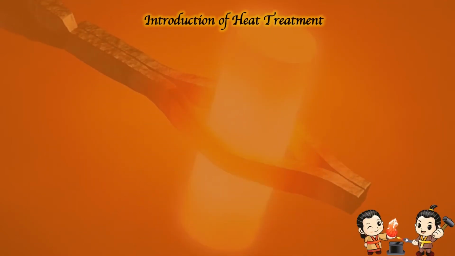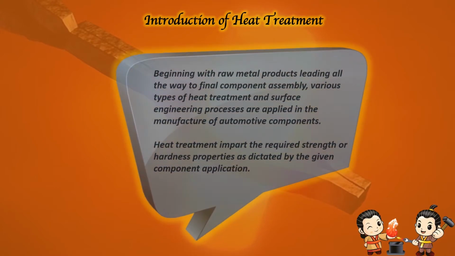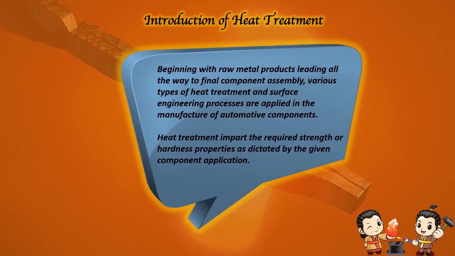Introduction of heat treatment. Beginning with raw metal products leading all the way to final components assembly, various types of heat treatment and surface engineering processes are applied in the manufacture of automotive components. Heat treatment imparts the required strength or hardness properties as dictated by the given component application.